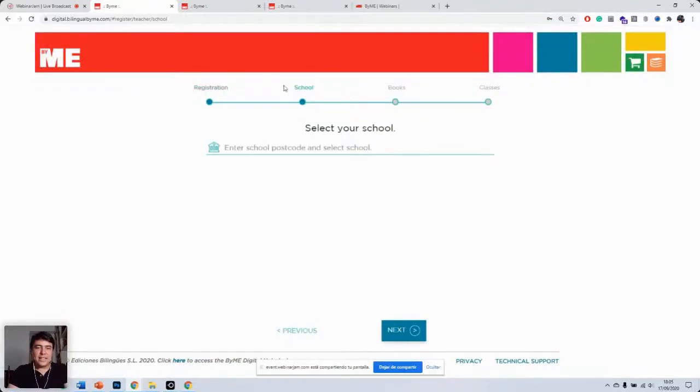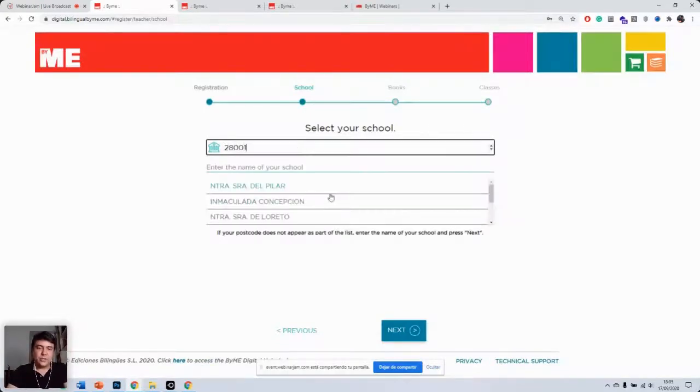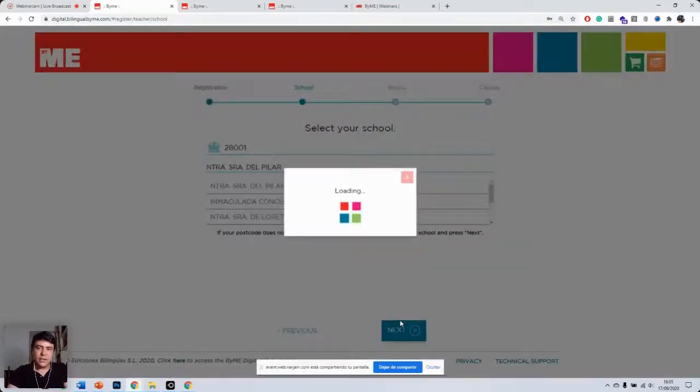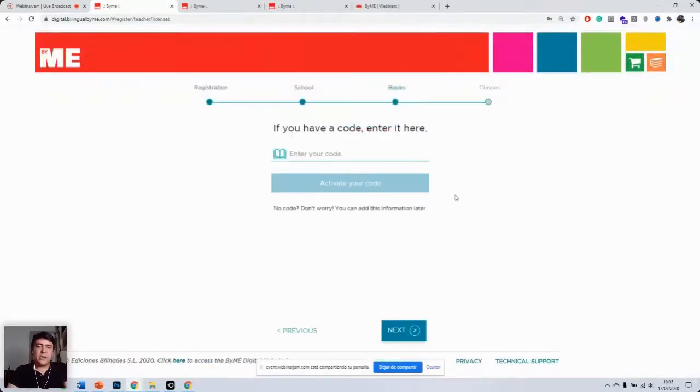Okay, so in the next section, you can choose your school, right? So you can find your school by either typing in the postcode of the school or the name of the school. So just for this demo, let's choose a random school here in Madrid. Click on next. Now here, if you already have a book code, like the license code for the book, you can add it here. Or alternatively, you can do it later, right? So for this demo, we're going to be doing it later.